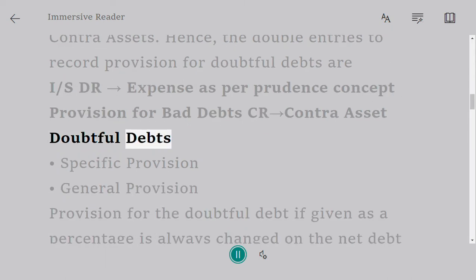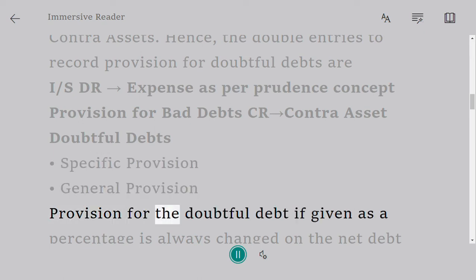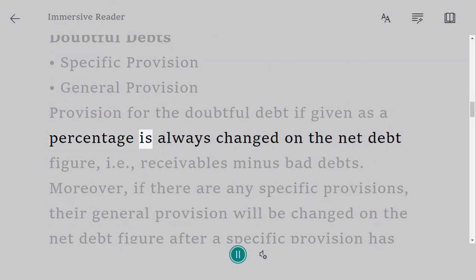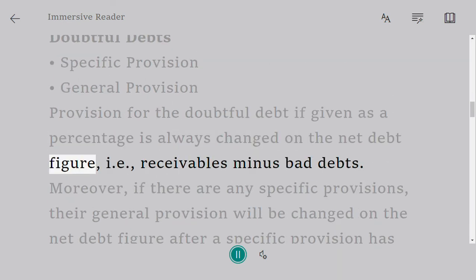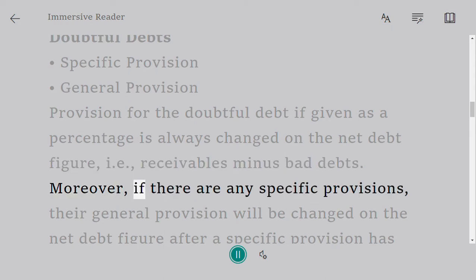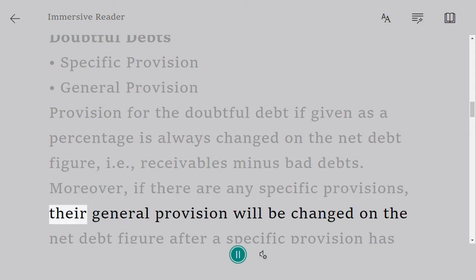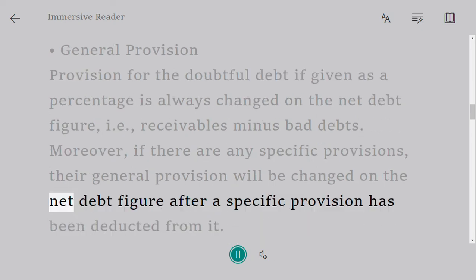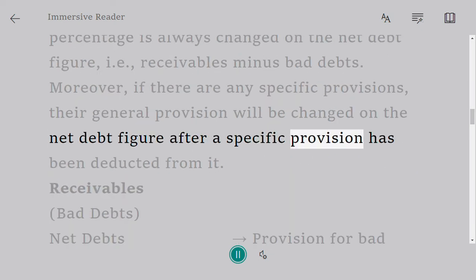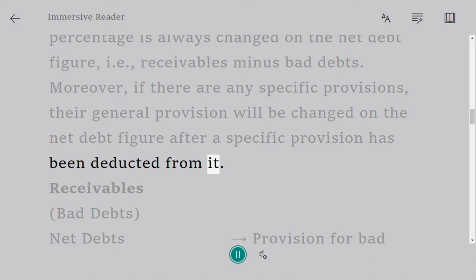Doubtful debts: specific provision and general provision. Provision for doubtful debts, if given as a percentage, is always charged on the net debt figure, i.e., receivables minus bad debts. Moreover, if there are any specific provisions, the general provision will be charged on the net debt figure after the specific provision has been deducted from it.